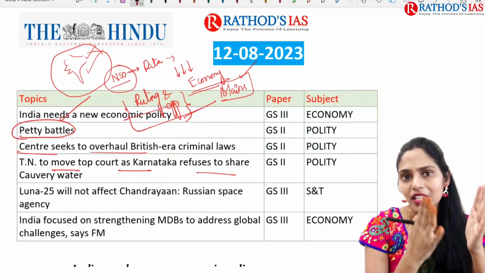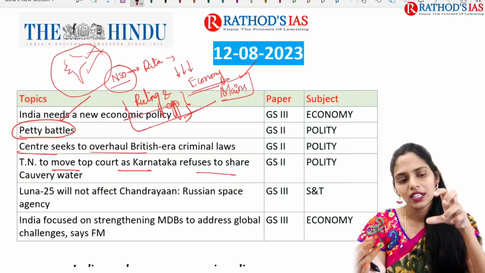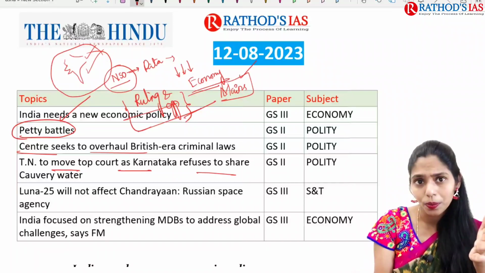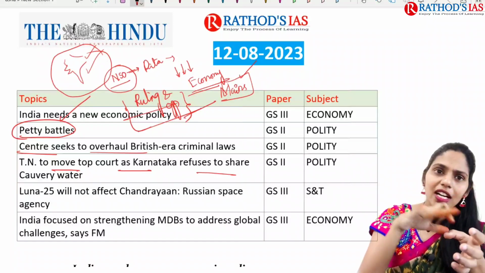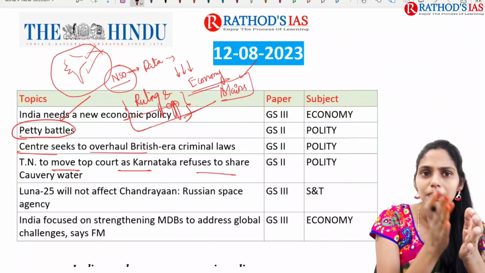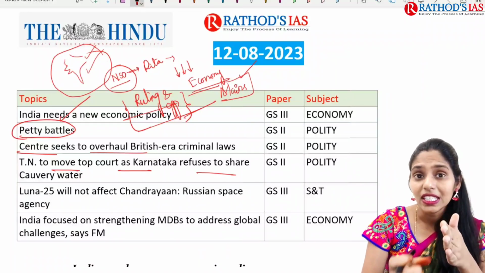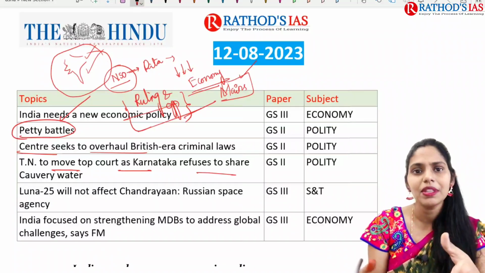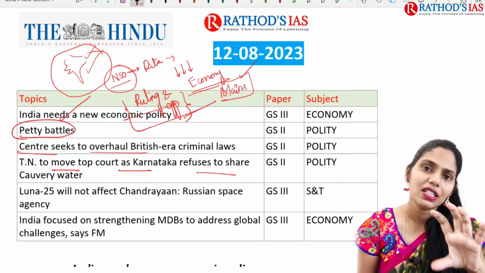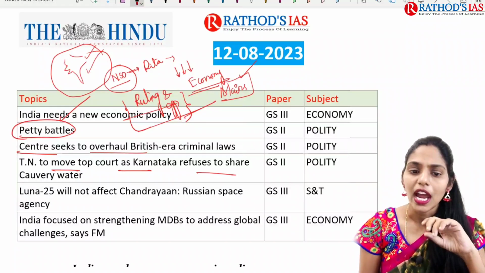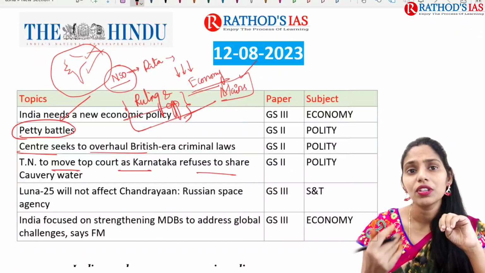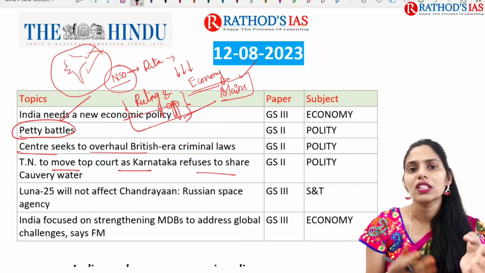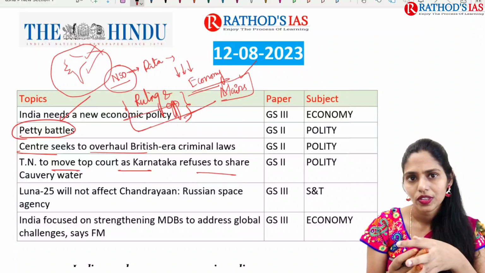Whenever a river passes through different states, the first state is the upper riparian state. From the upper riparian state, water flows towards the slope. If the state in the upper riparian area builds dams, what happens? There is a decreased flow of water into the next state. In this Kaveri water issue also the same thing happened. The upper riparian states went for building of dams, and now the lower riparian states are asking for the release of water. Okay, so here you have to see what the central water authority is also.